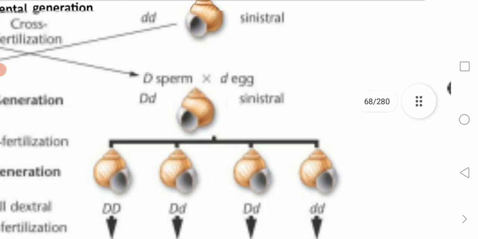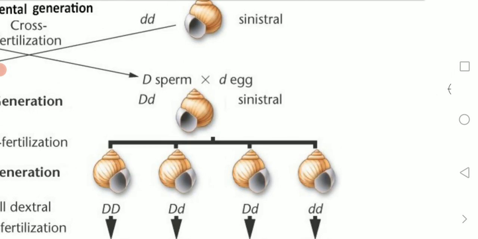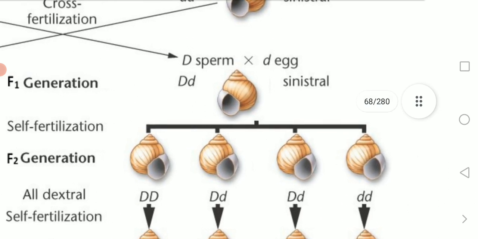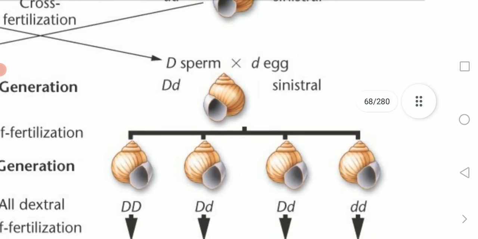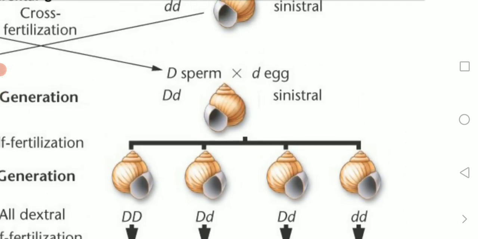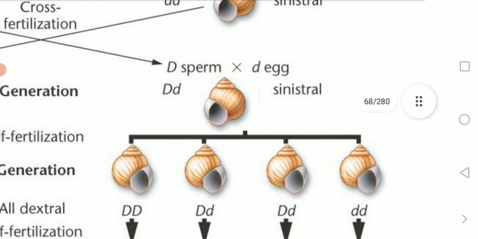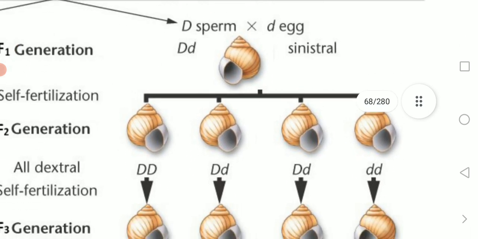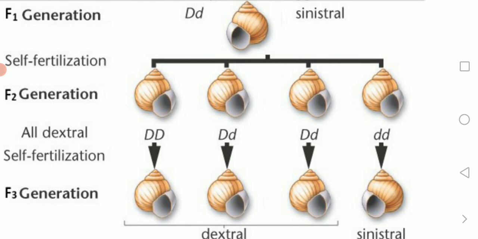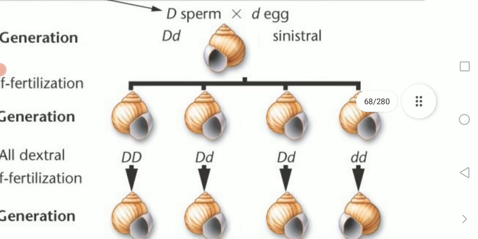But here in the F generation, it won't come like that. Only the sinistral type comes. How? The capital D is the dominant character, small d is the recessive character. How is it possible? Here the recessive character, the small d of the female, has more cytoplasm. That cytoplasm plays the major role in forming the F1 generation as a sinistral type.